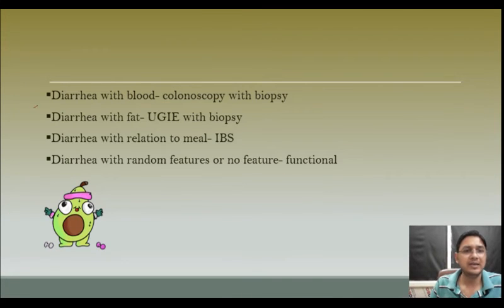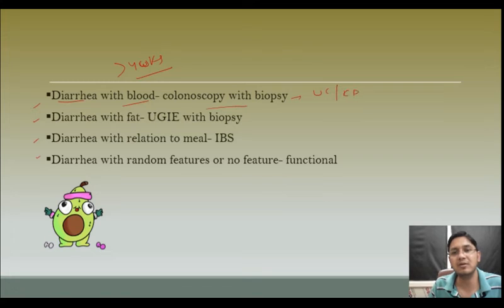Now, these are the four simple steps, four mnemonics for the clue to the diagnosis. We are talking about chronic diarrhea, meaning diarrhea of more than 4 weeks. If the patient is having diarrhea with blood, we will ask the patient to go for a colonoscopy with biopsy, which will diagnose ulcerative colitis or Crohn's disease or any lower GI malignancy or any pathology involving the lower GI. So that will be easily diagnosed with colonoscopy if the patient is having blood.